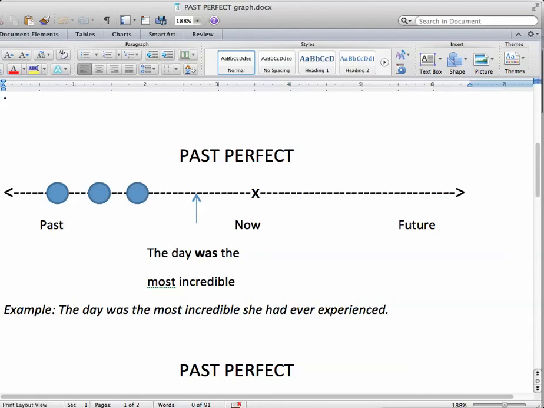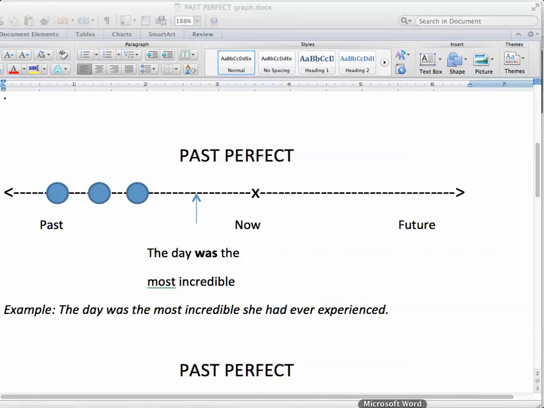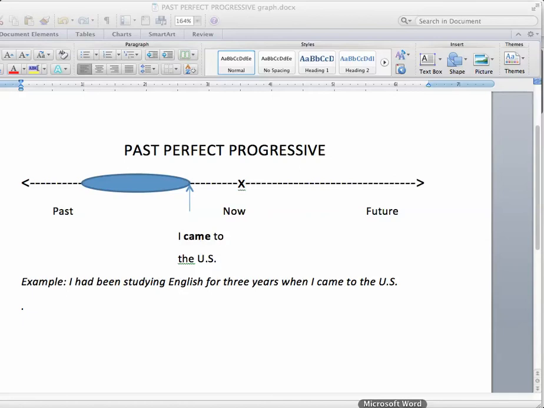Okay, when the day was the most incredible she had ever experienced. Okay, here's now. Here's the day that Runza got married. And then she had experienced many other days before that. So this one is in the simple past, and that one is in the past perfect. Okay, here's the past perfect progressive. When I say something, I had been studying English for 3 years when I came to the U.S. Here's now. Here's this time in the past when I came to the U.S. using the simple past. And then I've got this period of time before that I had been studying.